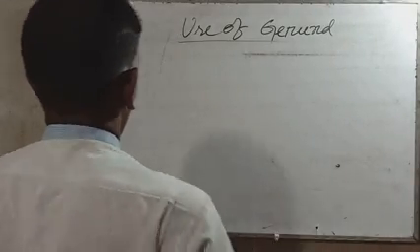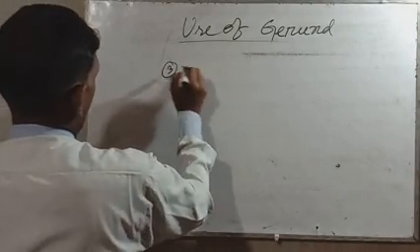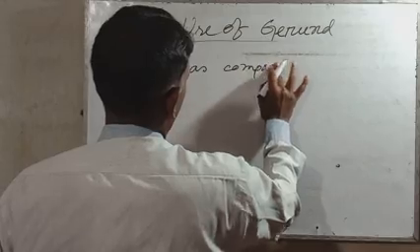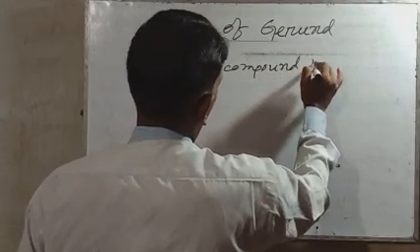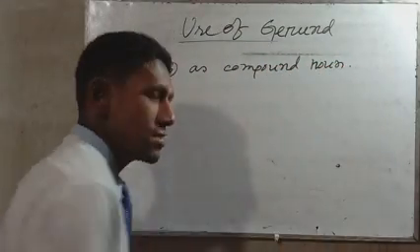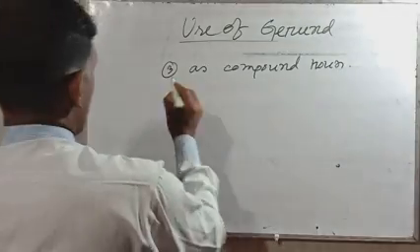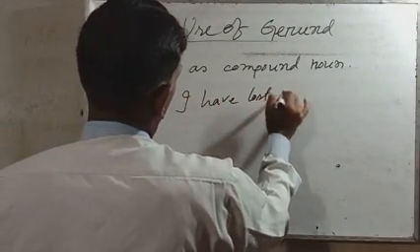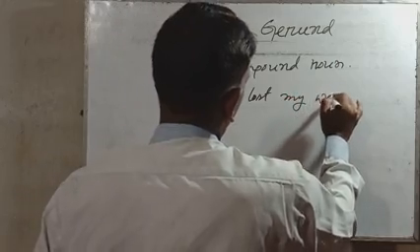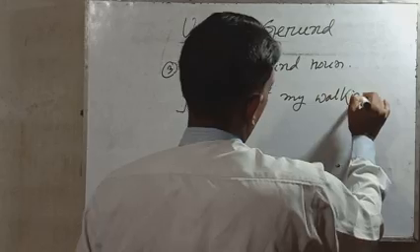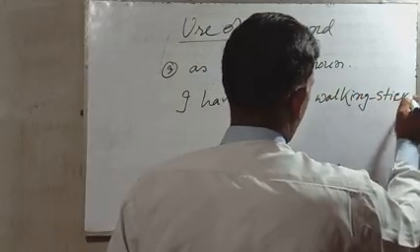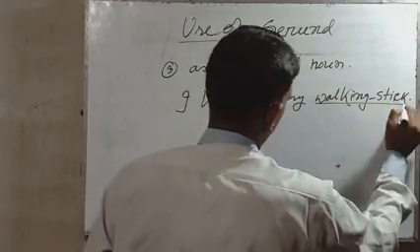So after that, number three: as a compound noun. What is a compound noun? For example, I have lost my walking stick. Walking stick, that is a compound noun.